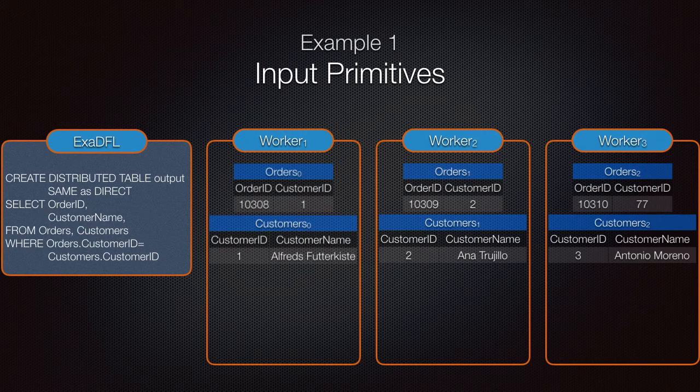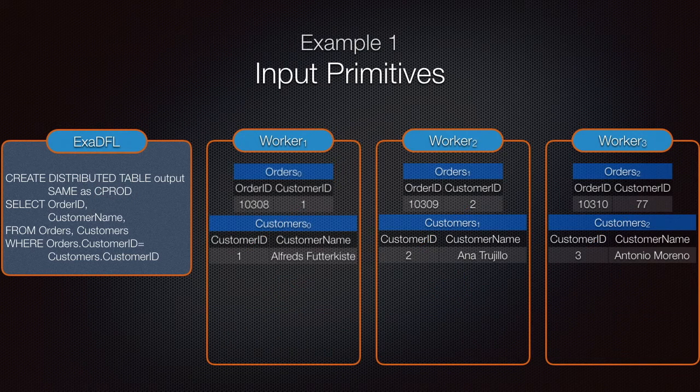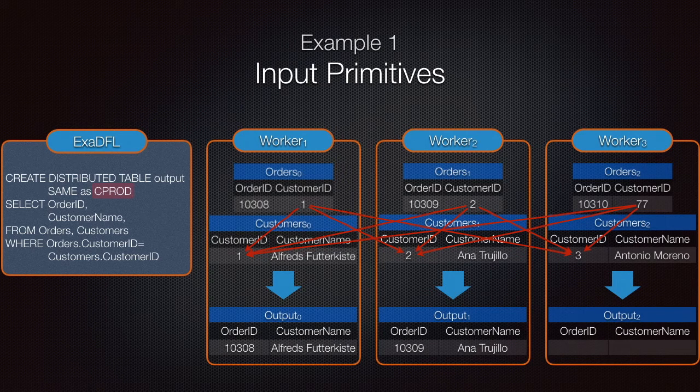Since the two tables are partitioned in a convenient way with respect to our query, we can use the direct primitive to instruct Exareme to perform the join locally in each worker. This operation produces the correct result since the partitioning is done on the joining attribute and each table has the same amount of partitions. If we had used the Cartesian product primitive, which is Exareme's default behavior, we would have created all the possible pairs between the partitions of the two tables and performed the join operation on them. The result table would have been the same. The Cartesian product will produce the correct result in every case, but when the direct primitive can be used, it provides performance benefits.